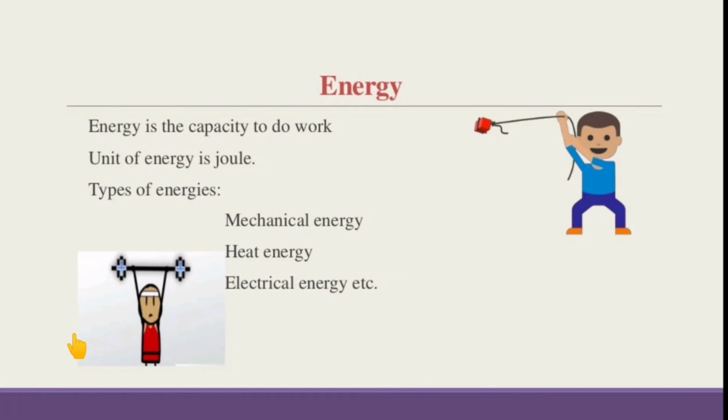Let us see here. Energy is the capacity to do work, and unit of energy is joule. Types of energies are mechanical energy, heat energy and electrical energy.